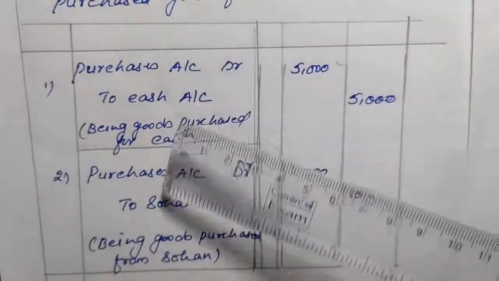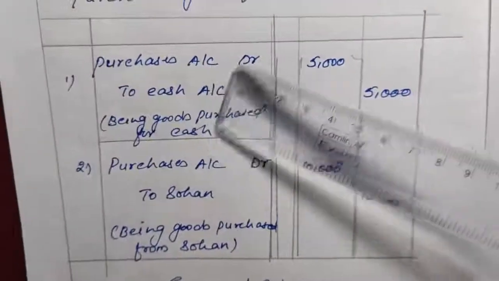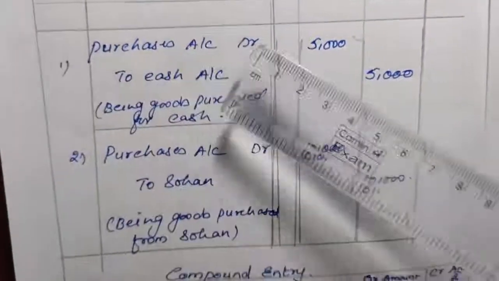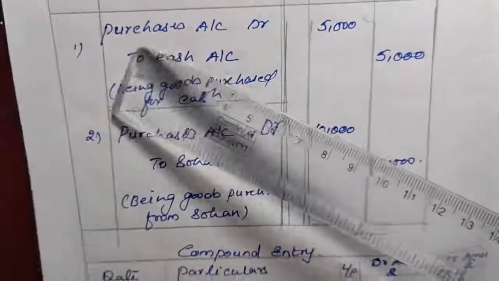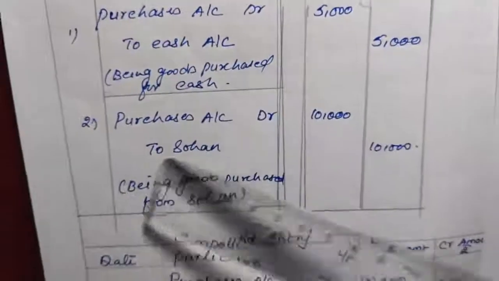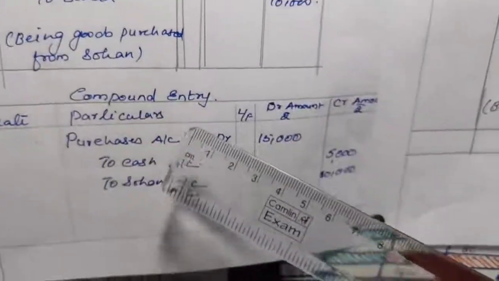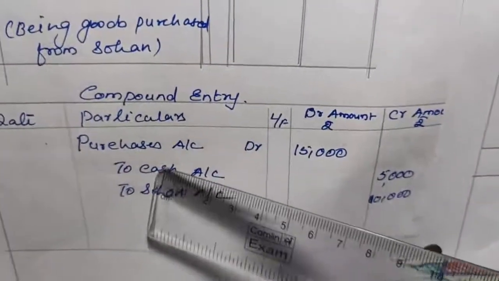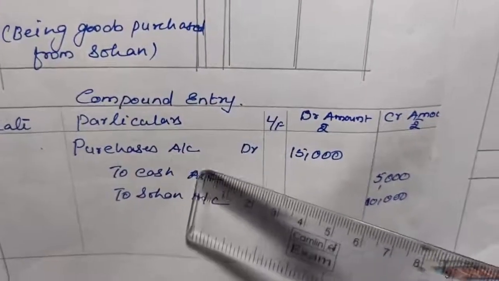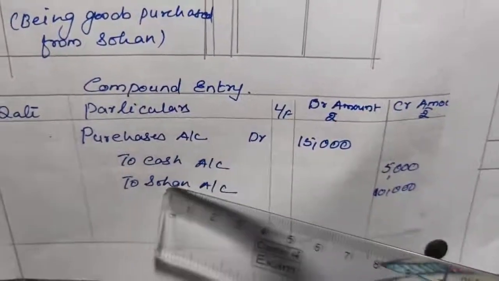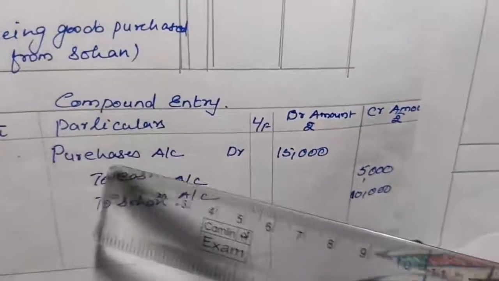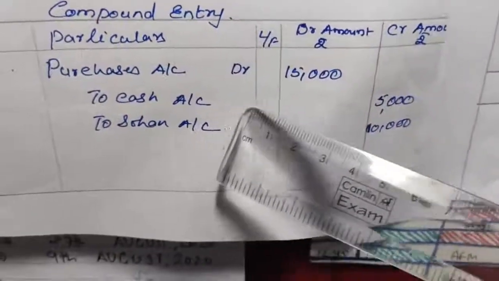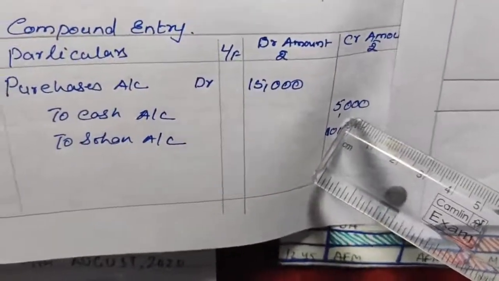So instead of doing 2 entries, what is common here? Purchases, and it is debited. So instead of doing 2 entries, we can take purchases as common, and we can do purchases account debit to cash account, to Sohan account. In this way we can do the compound entry. Similar nature transactions we will write once, and then what is making the differentiation will be mentioned separately. One is the cash transaction and the other is the Sohan credit transaction. So purchases account debit to cash, to Sohan. Now how will we write the amount? The cash amount will be written in front of cash, rupees 5,000.